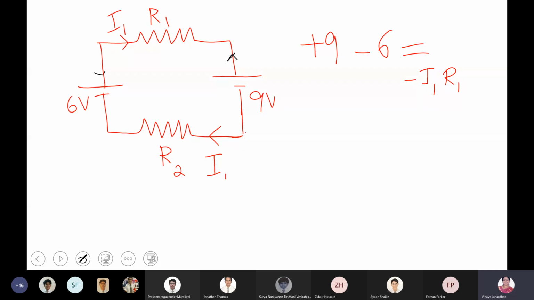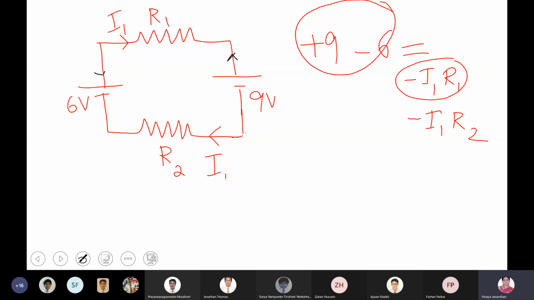The voltage across the resistor R2. What is that? It will be I1 R2. Now, how is I1 flowing in the circuit? Clockwise. So that will be negative. Is that clear, boys? This is the total battery voltage. Now what is this? This is minus I1 R1, the voltage across R1.